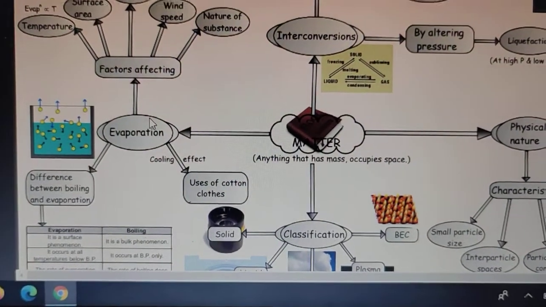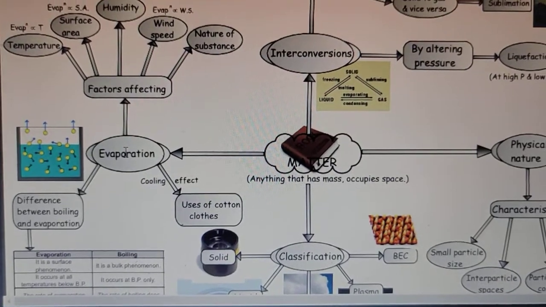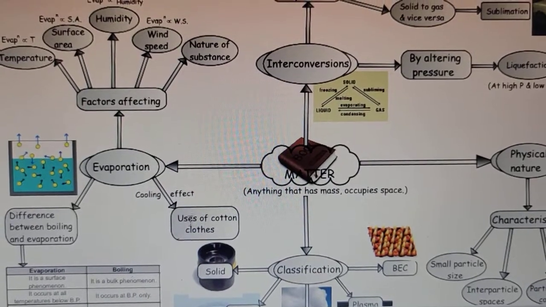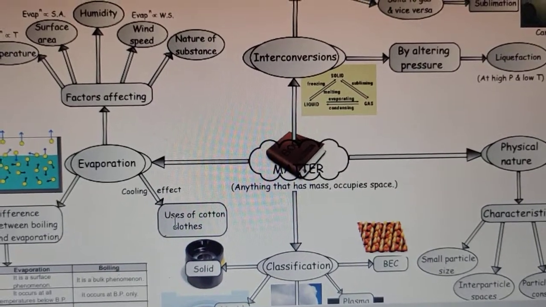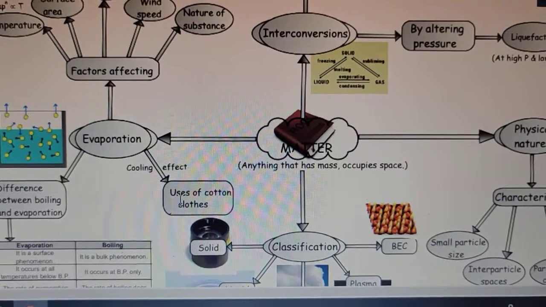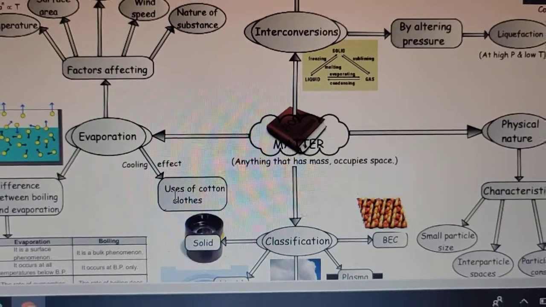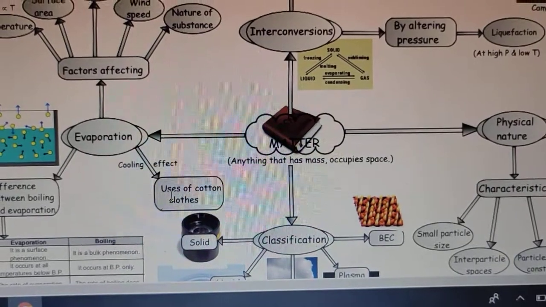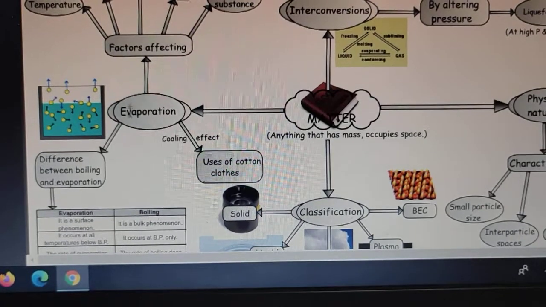Now if we talk about the physical significance of evaporation, then we should know that evaporation always produces a cooling effect, right? Like we use the cotton clothes to wear in the summer. Why? Because summer clothes just absorb our sweat and let the sweat evaporate, which in turn gives us a cooling sensation. Same way, if you have the spirit or any kind of alcohol on your palm, then it will give you the cooling sensation because it gets evaporated soon, leaving the temperature of the palm at a lower one. So evaporation always produces a cooling sensation.